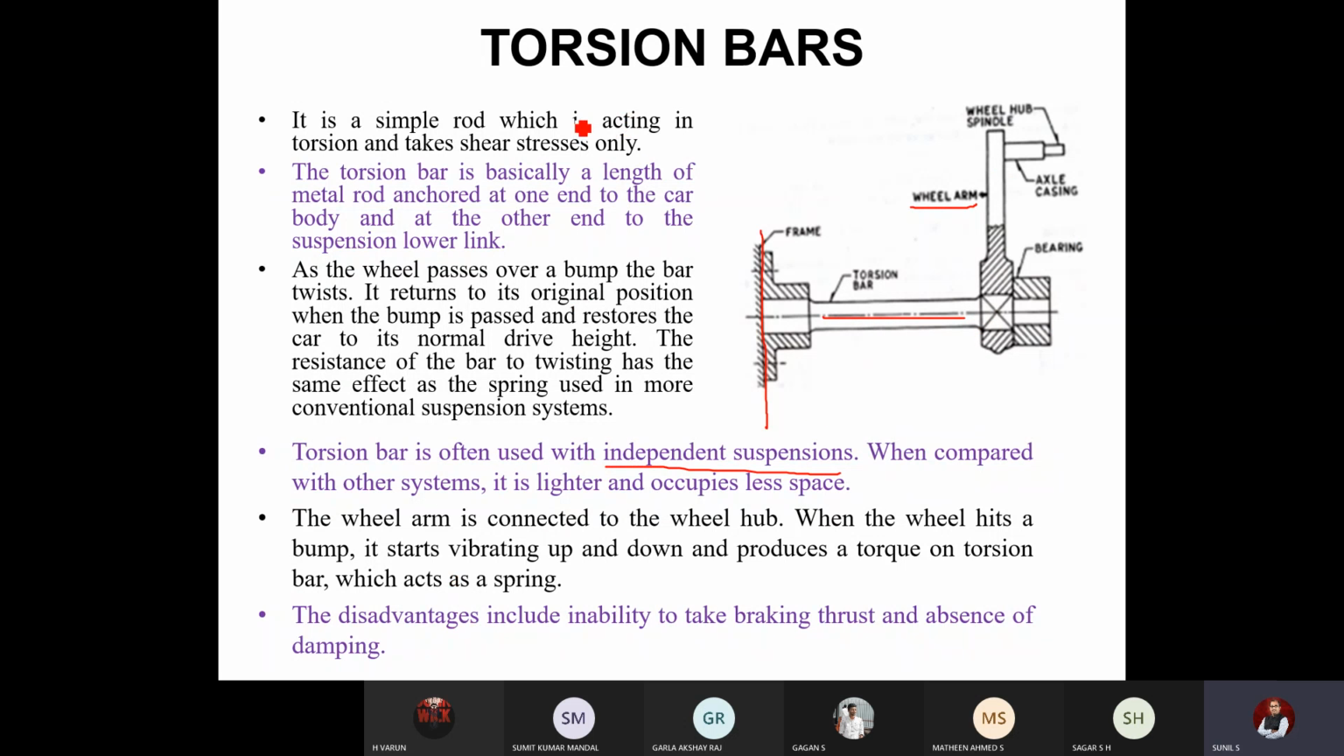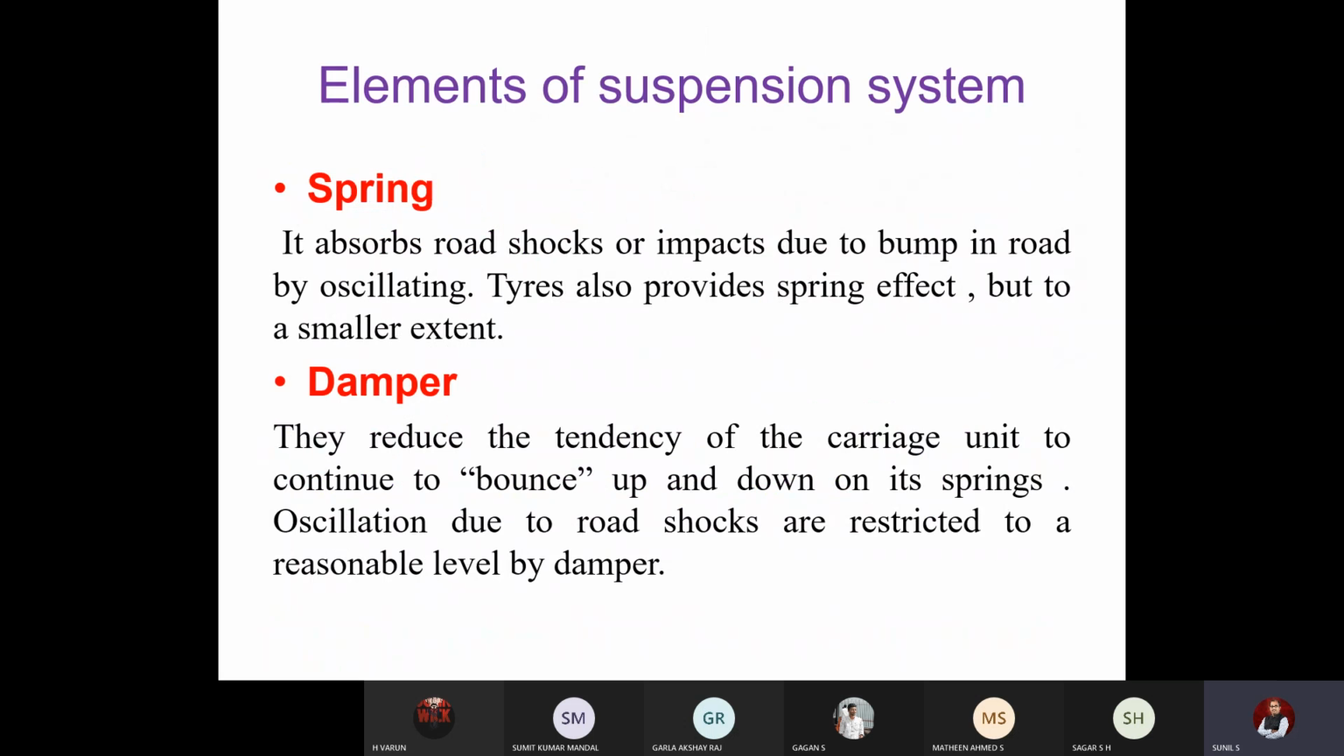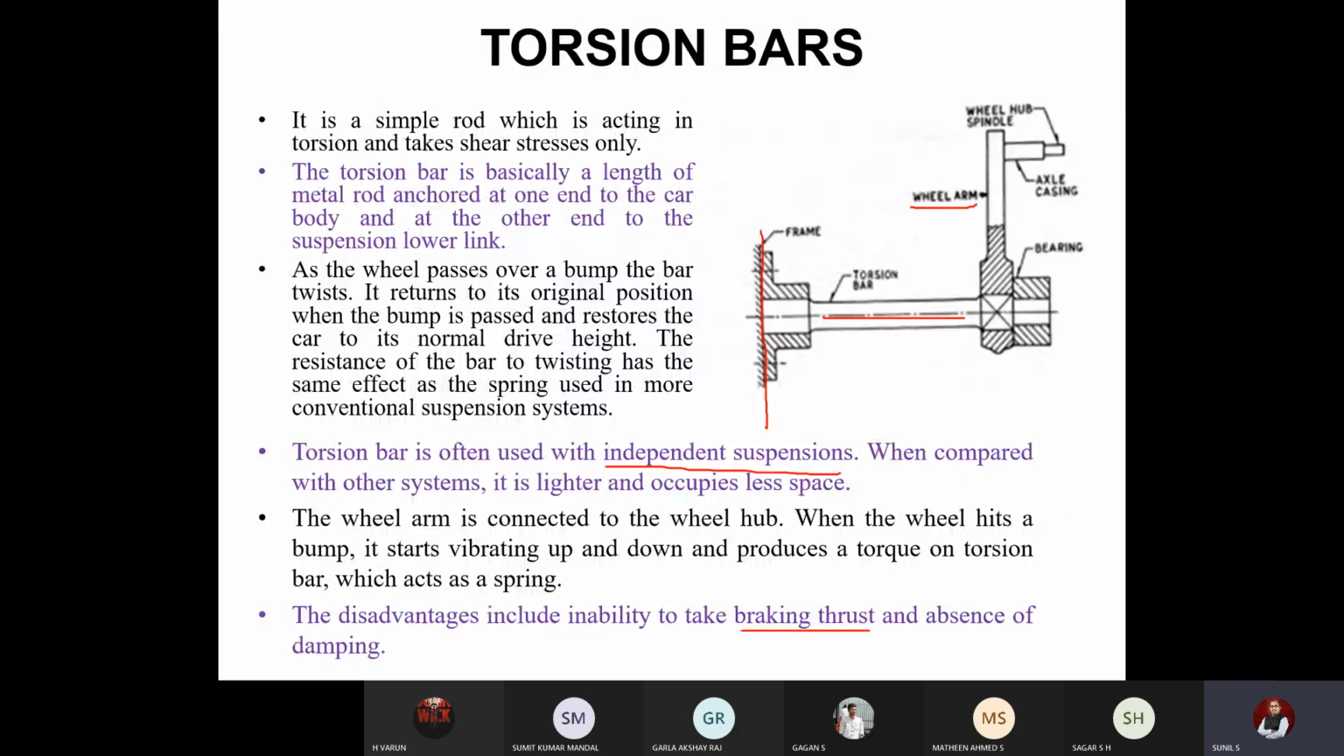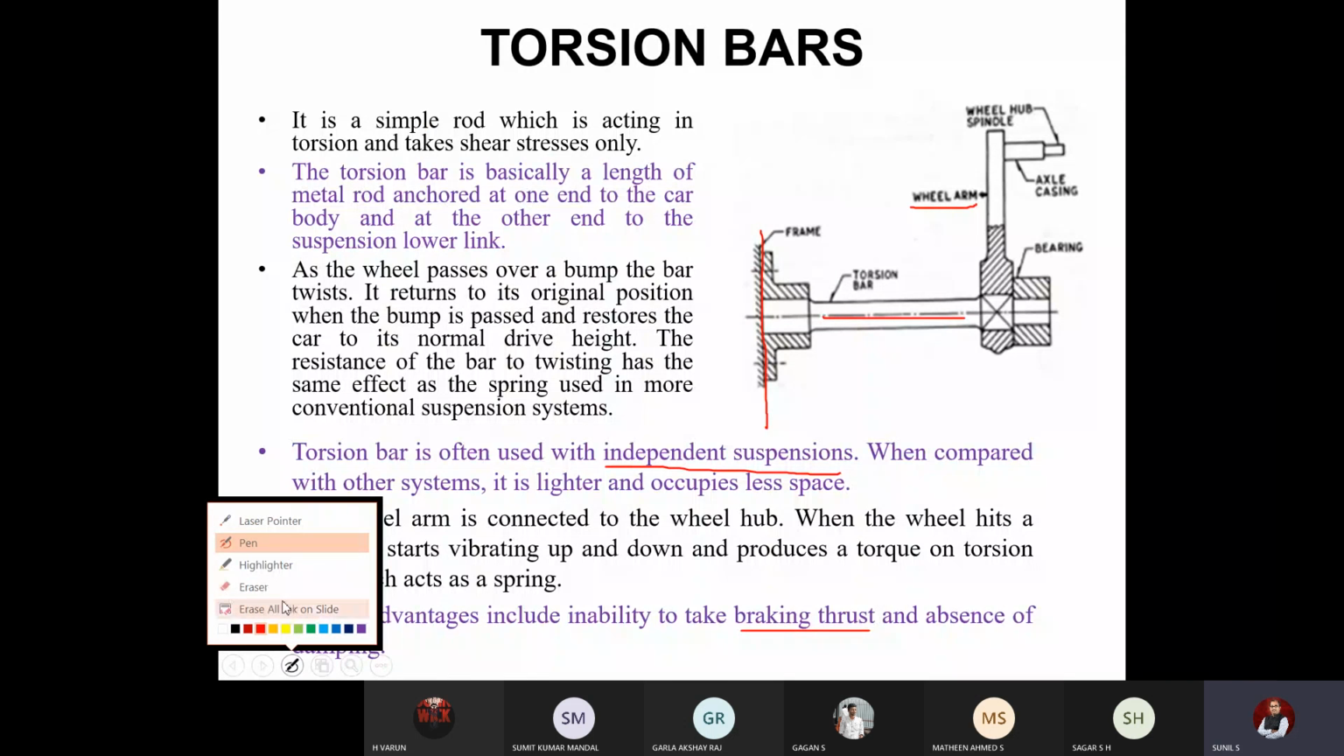The main problem with this torsion bar is it cannot take up the braking thrust. There is no damper here. There will be a pitching action when you suddenly apply the brake to the vehicle. This pitching action cannot be taken up by this torsion bar. That is the major problem. Otherwise, it is a very simple mechanism, at a low cost.